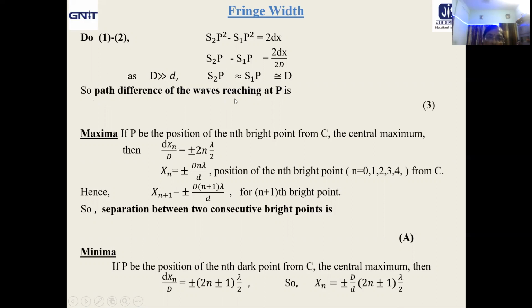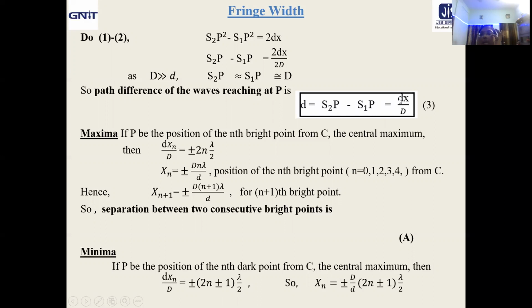That means the path difference of the wave reaching at P, that is given by S2P minus S1P, equal to dx by D. So dx by D is the path difference of the wave reaching the point. Don't consider this symbol, it is for path difference. So don't mix up. It is better not to use it. Just write path difference equal to S2P minus S1P equal to dx by D.